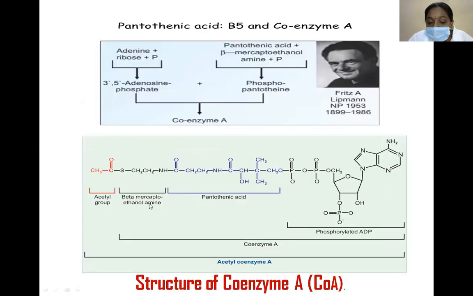The pantothenic acid is consisting of one component, beta-mercaptoethanolamine, at one end. At the other end, it mainly consists of a phosphate group. The phosphate is linked with adenylic acid. Adenylic acid is made up of adenine, and also here the phosphate group is linked with the 3 carbon of ribose sugar to form coenzyme A. The scientist is Fritz Lipmann. He was awarded a Nobel Prize for his discovery; he lived 1899 to 1986.